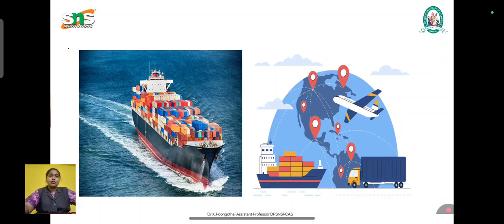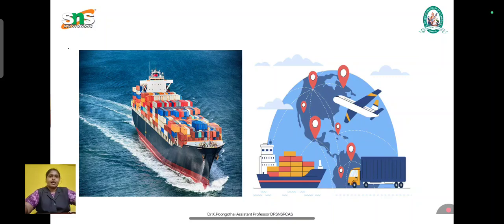The consignor's duty is to provide the correct information about the goods, to pack goods properly, and to pay agreed charges. The carrier is liable for loss of goods, damage of goods, and delay in delivery. This may occur in the carriage of goods, and it creates liability for carriers.